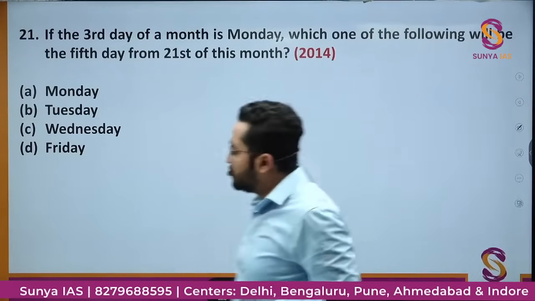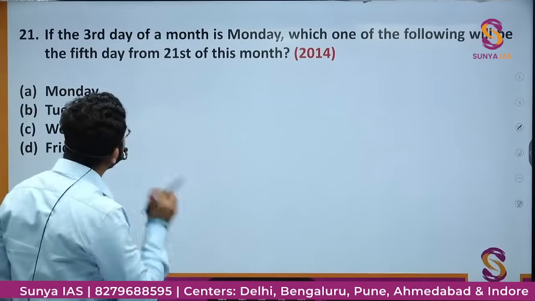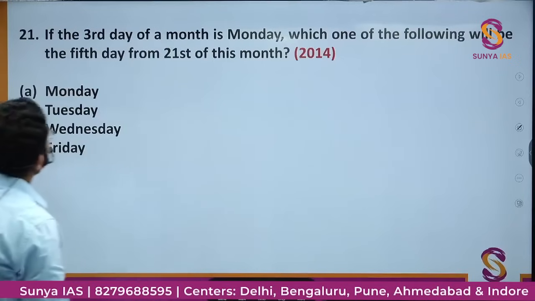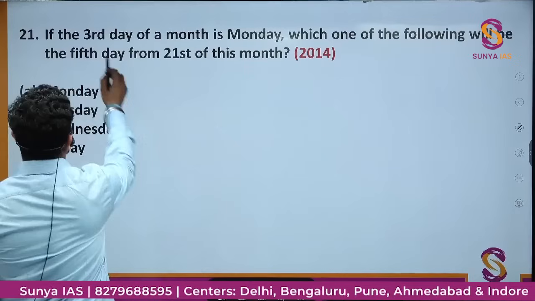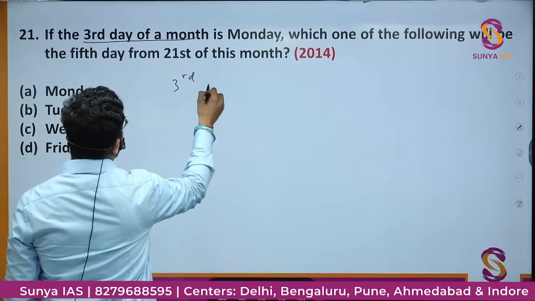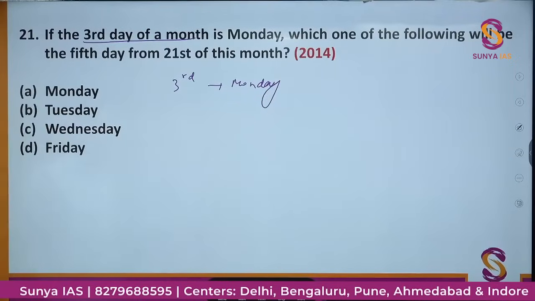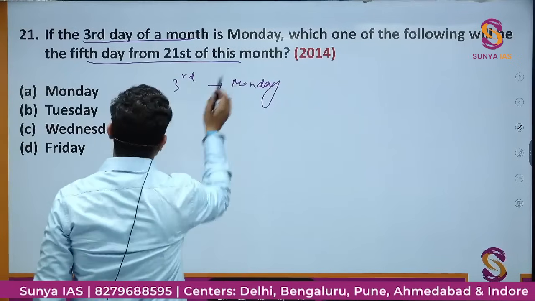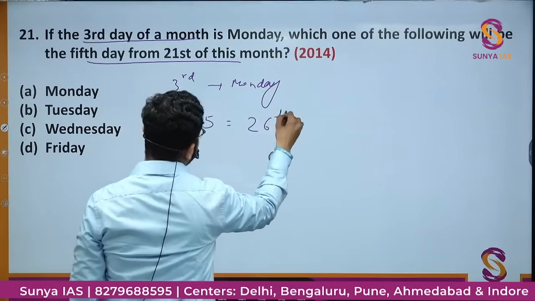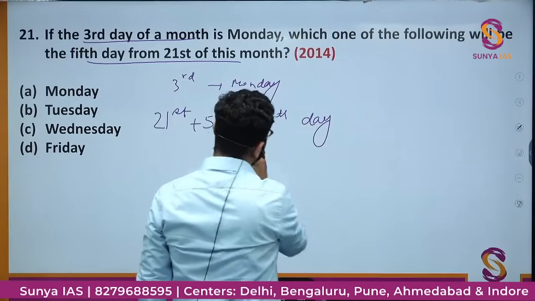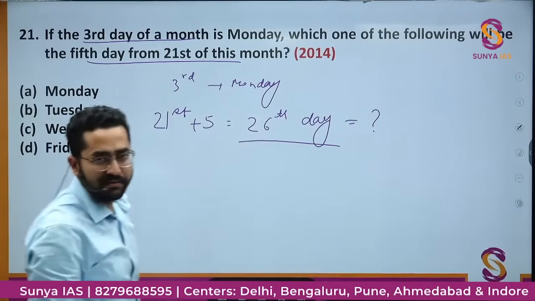Okay, so this question was asked in the year 2014. If the third day of a month is Monday, which one of the following will be the fifth day from 21st of this month? First, third day of the month is Monday. Fifth day from 21st of this month, that is 21st से fifth day, it is asking about the 26th day of this month. So on the 26th day what will be the day, है ना?